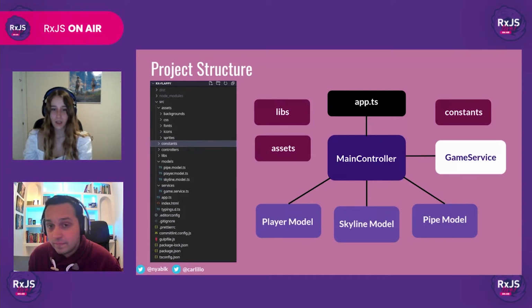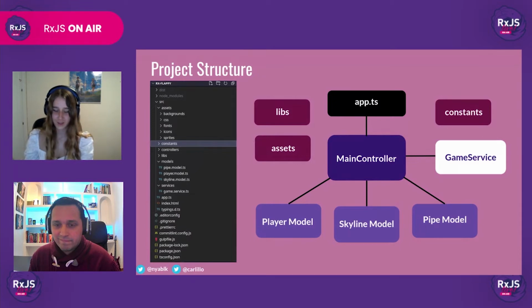Finally, we have a libs directory, which contains a library named bump, which we'll be using for collisions, because collisions are a very nasty part of video games, so we need as much help as we can get. And last but not least, we have our app, which is basically the launcher of our application.